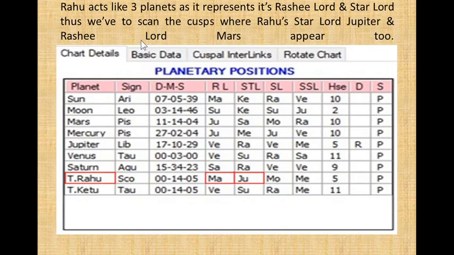Rahu acts as 3 planets as it represents the Rashi lord and star lord. Thus we have to scan the cusps where Rahu's star lord Jupiter and Rashi lord Mars appear too. So Mars and Jupiter are also the sub-lords of Ketu, because Rahu represents Mars and Jupiter. So Rahu is the sub-lord, and now we also have to replace Rahu with Mars and Jupiter.